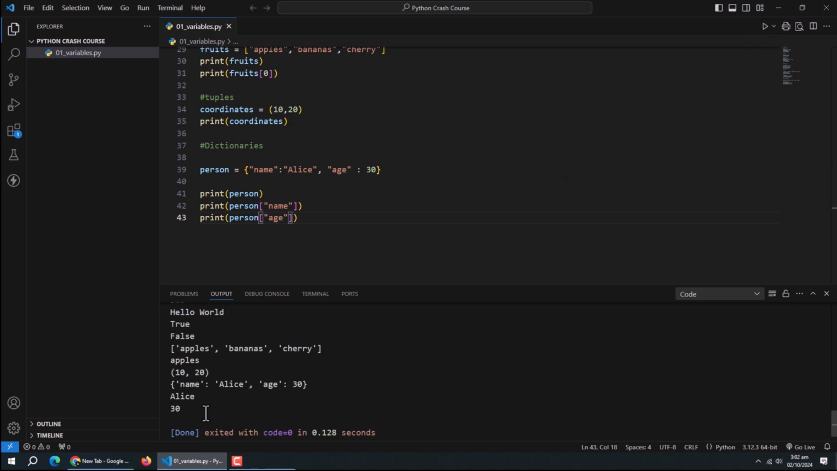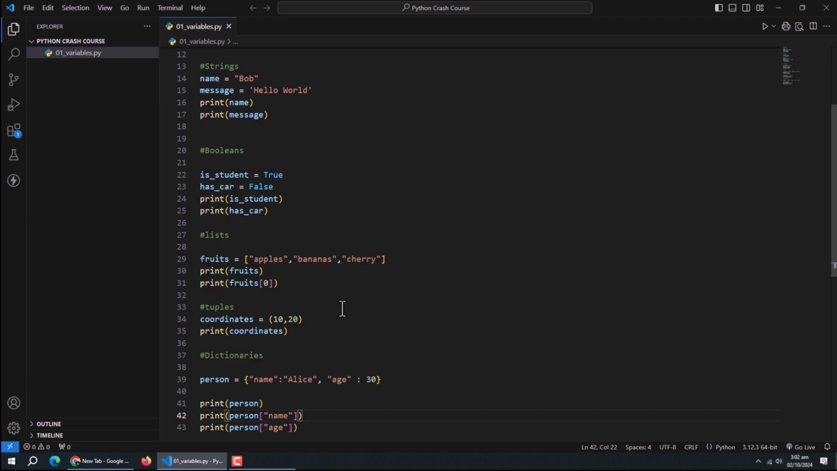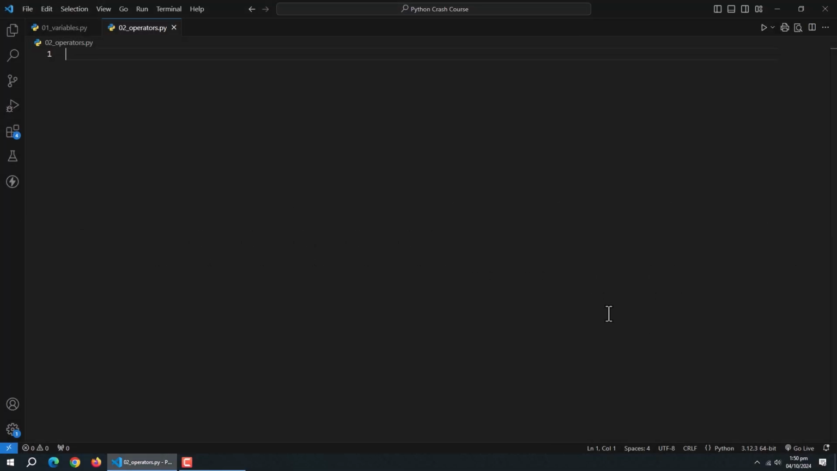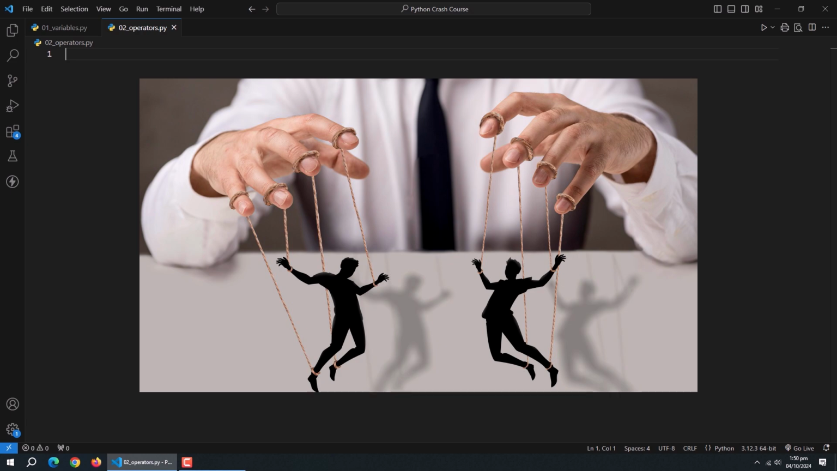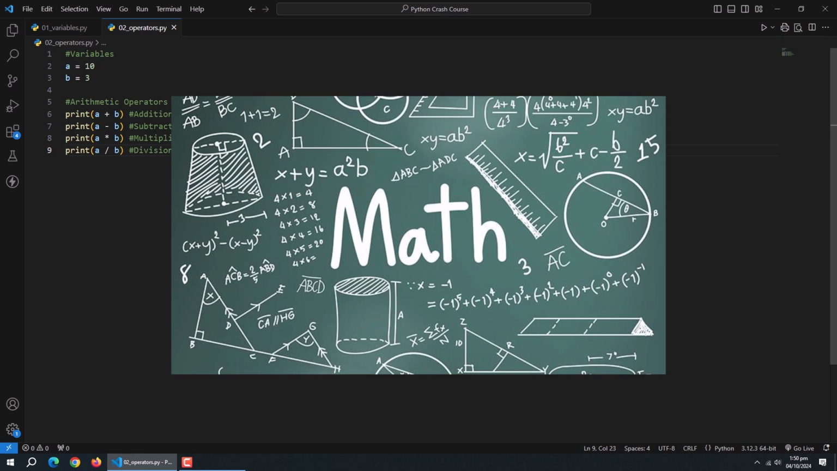And there you have it. These are the basic data types in Python. Each one has its own uses and methods, and as we go on, we'll dive deeper into how to work with each of them. Now we'll explain operators along with data types. These are the tools that help us manipulate our data and make decisions in our code. First, let's talk about arithmetic operators. These are probably familiar to you from math class.